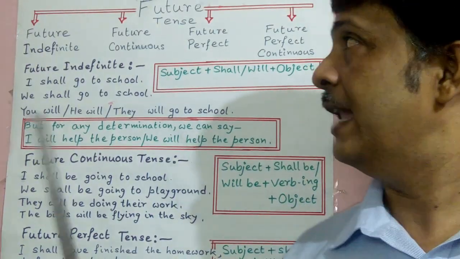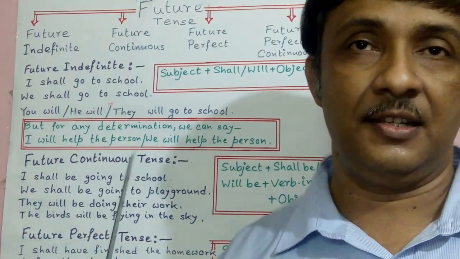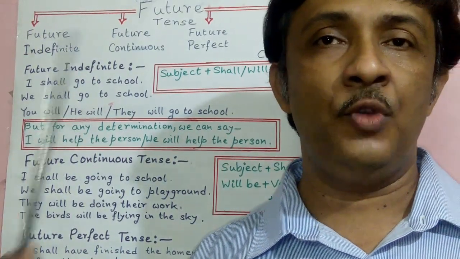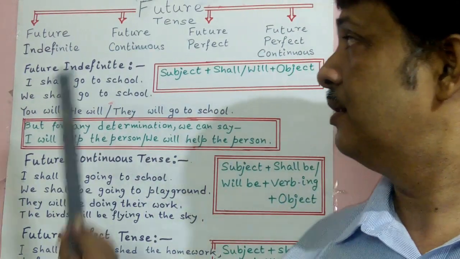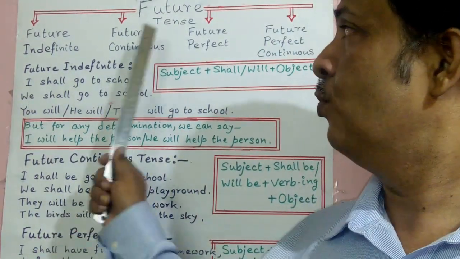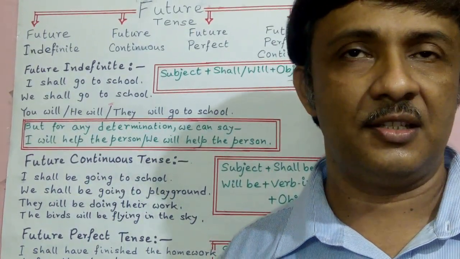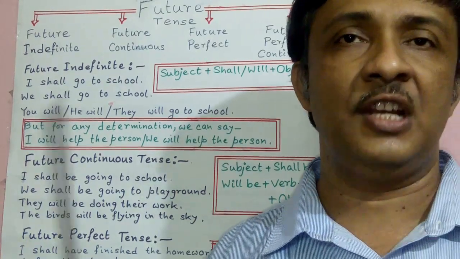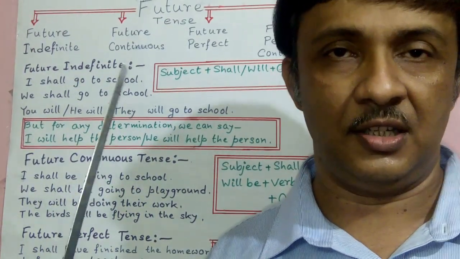Dear friends, now we will have a brief on future tense. What is future tense? That is, any work that will be executed in the future is future tense. Like that, I shall go to school, we shall go to school. Now, how many types of future tense are there? There are 4 types of future tense: future indefinite, future continuous, future perfect tense, and future perfect continuous tense.